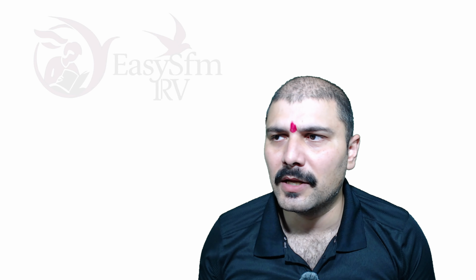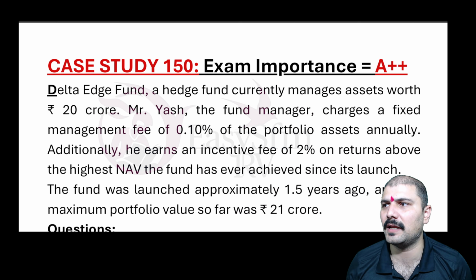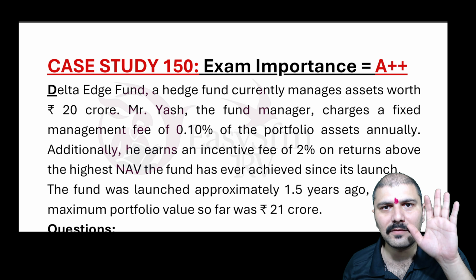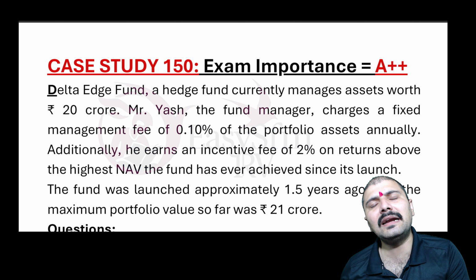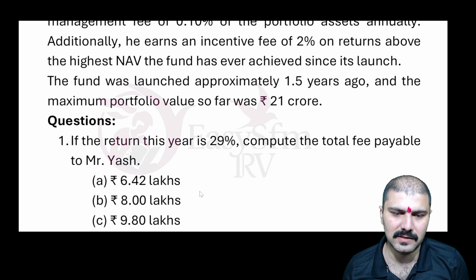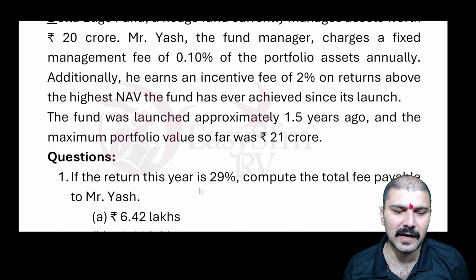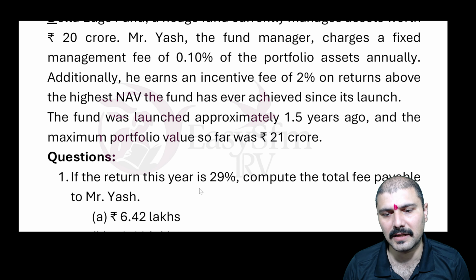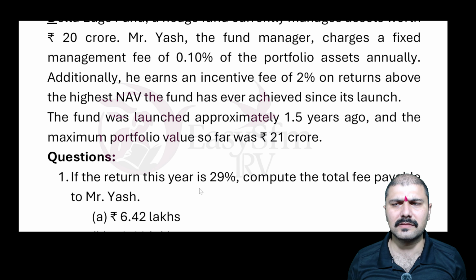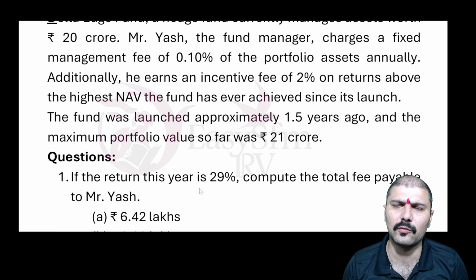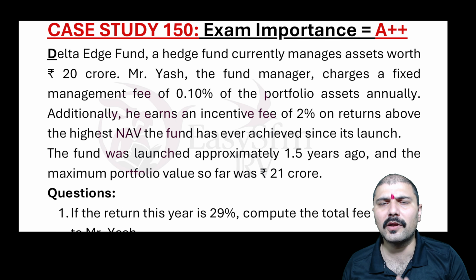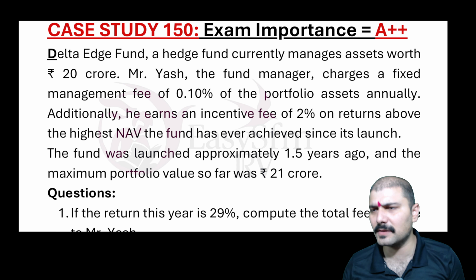Now I'm showing you the question on your screen, and I request you all to read the question on your own. Please pause the video here, read the question on your own, and try to find the answers for two of the questions. First of all, if the return for this year is 29%, compute the total fee payable to Mr. Yash, right? And accordingly, if the return is something 5% or 0% or something like that was there, right? Try to solve the question on your own. If you're able to get it, great. If you're not able to get it, then play this video, right?